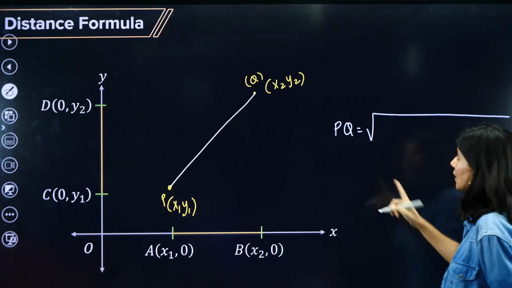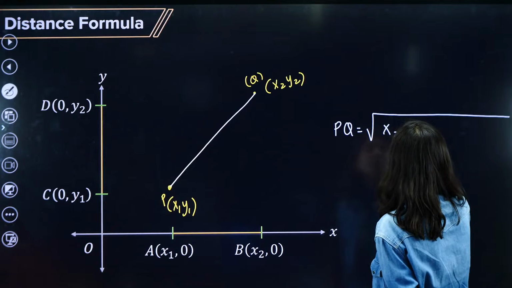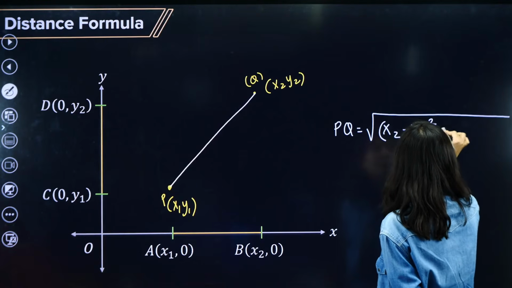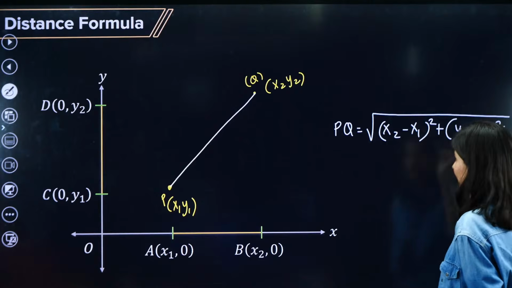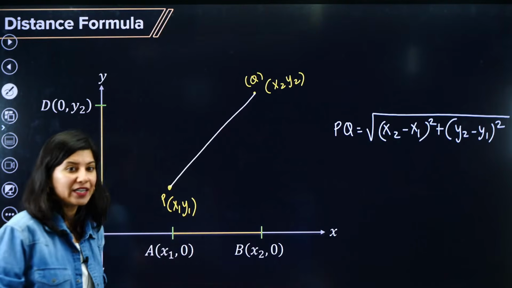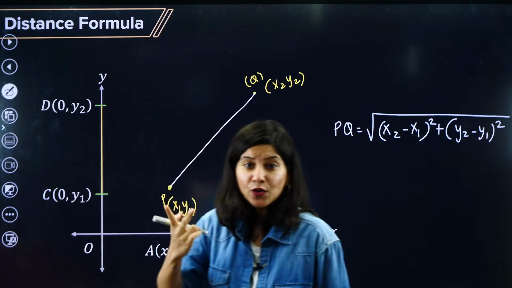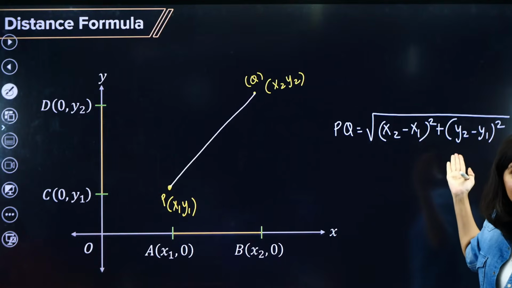So PQ is nothing but the square root of (x2 minus x1) whole square plus (y2 minus y1) whole square. Okay, PQ is nothing but the square root of (x2 minus x1) whole square plus (y2 minus y1) whole square. Now you have to think a little bit how to prove it. Ma'am, how did you get it exactly?